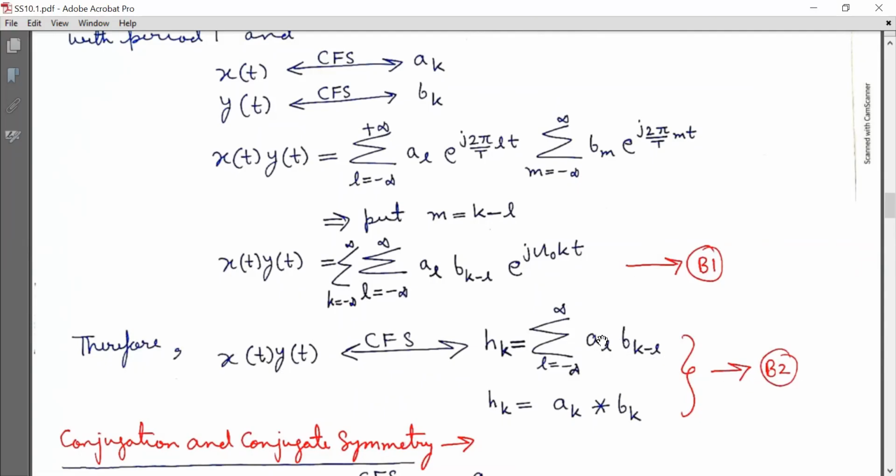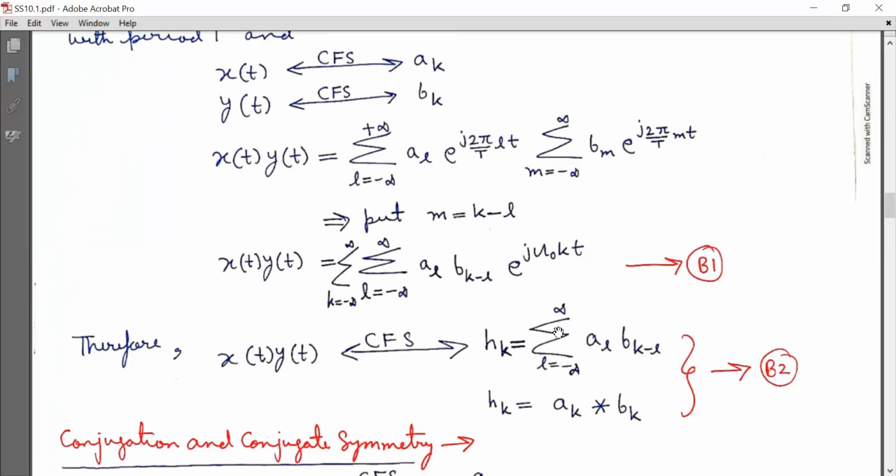Now, we can observe that hk is based on the linear convolution of ak with bk here, and hk is equal to a linear convolution sum of al into b k minus l as shown in equation B2.